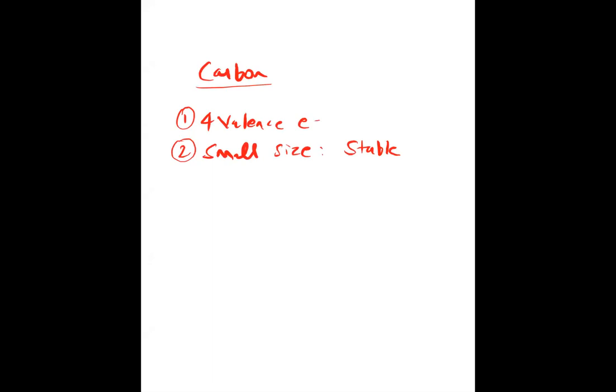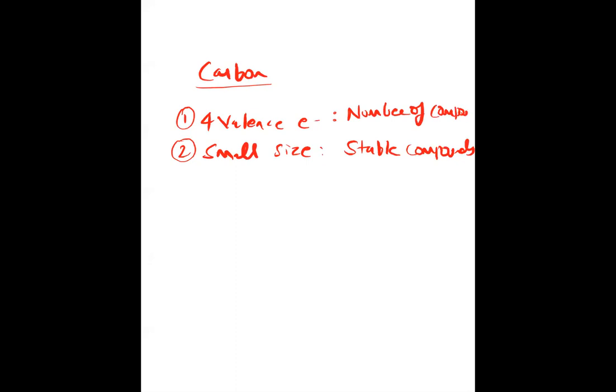So the main properties of carbon: number one, four valence electrons, and number two, small size, because of which it forms stable compounds. Because of four valence electrons, it can form a number of compounds.